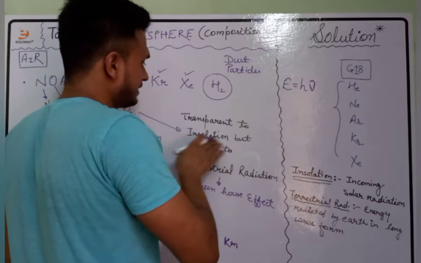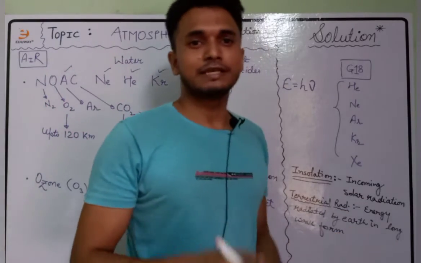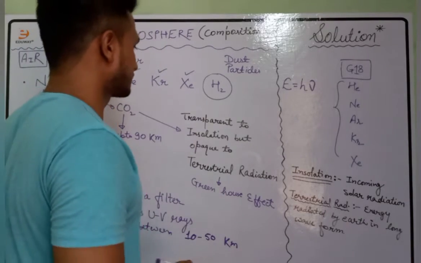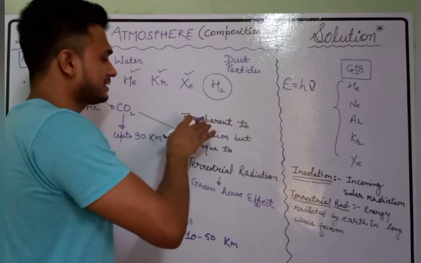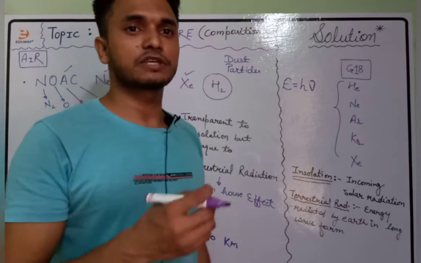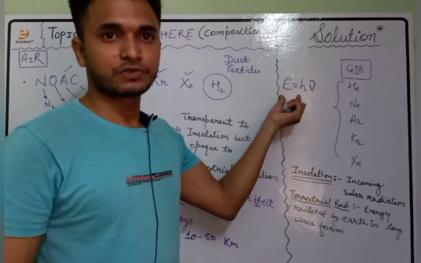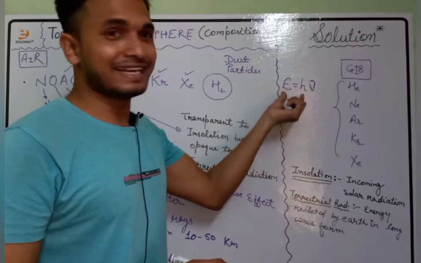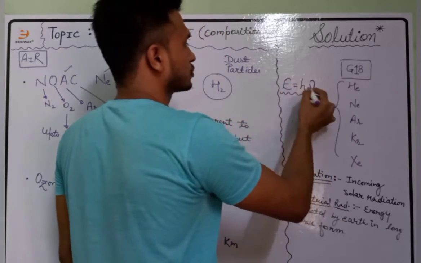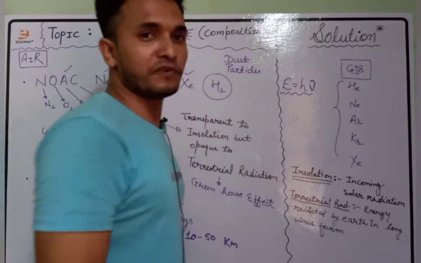So I said that carbon dioxide is transparent to insolation, meaning the incoming solar radiation penetrates through the carbon dioxide and reaches the surface of the earth. The carbon dioxide gas is transparent to the incoming solar radiation. It comes to the surface of the earth in the form of electromagnetic radiations, and these carry energy, which can be quantified by the formula E equals h nu, where h is some constant. It means energy is directly proportional to frequency.